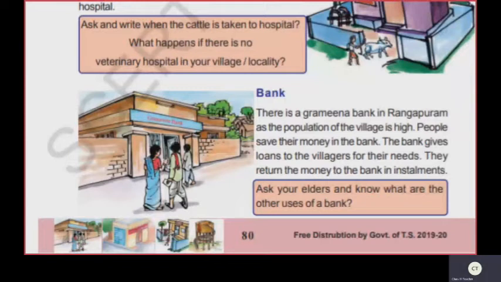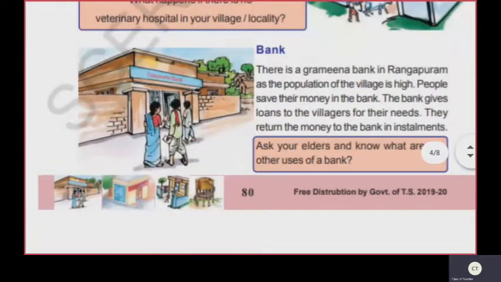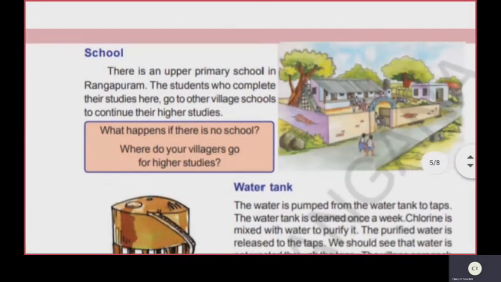Children, do you know what is a bank? Good. A bank is an organization which accepts deposits, pays interest, clears checks, gives loans, etc. In Rankapuram, there is a Gramina bank. The villagers perform many activities like saving money, taking loans, etc. Now, let us go through the facilities in the school in Rankapuram. Text reading.